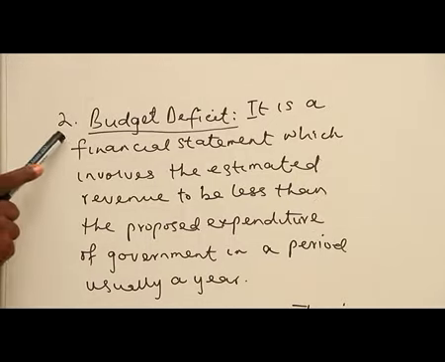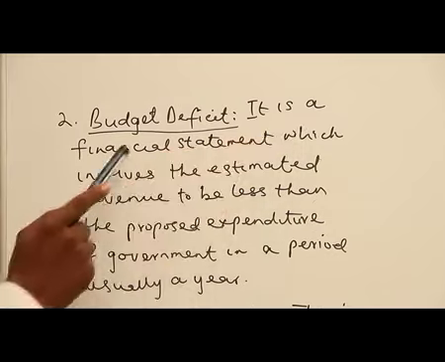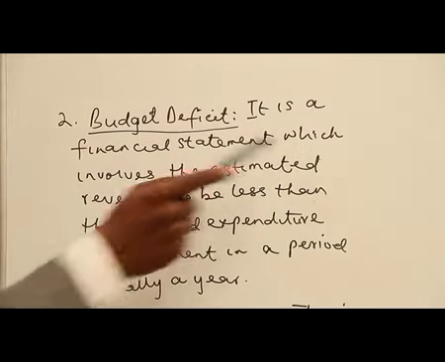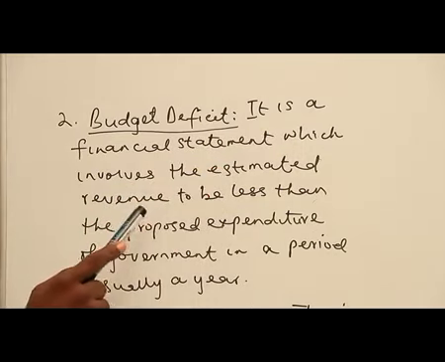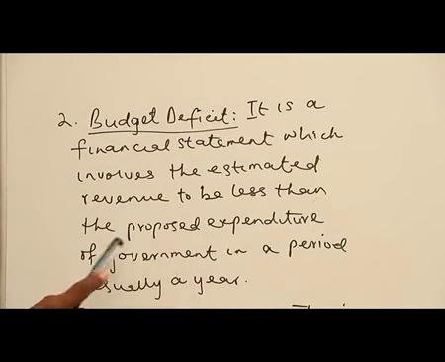The second one, we call it budget deficit. And what is a budget deficit? It is a financial statement which involves the estimated revenue to be less than the proposed expenditure of the government in a period. That is, when we are talking about budget deficit, government is making a plan. They are proposing where they will spend more than what they are going to get as revenue.